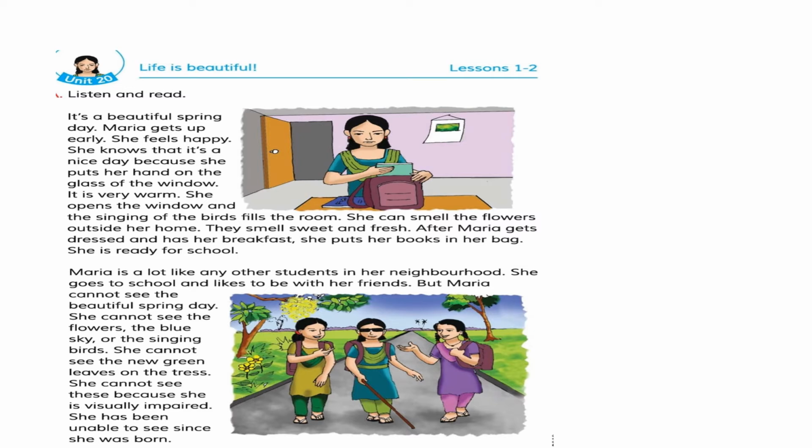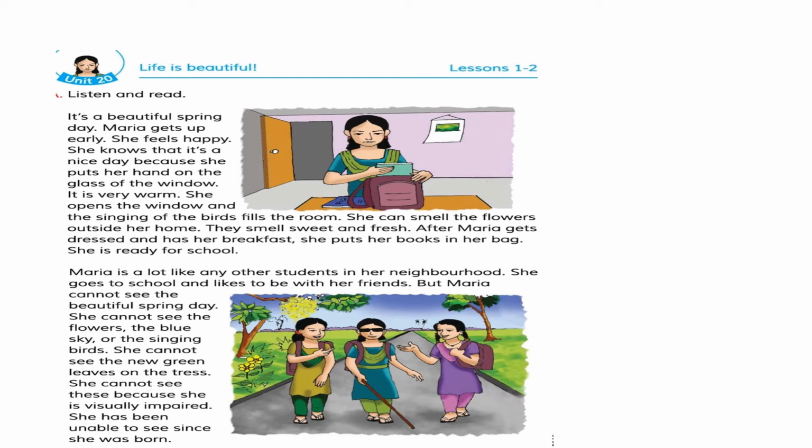In spring season birds sing. She can smell the flowers outside her window. Look at the picture. There are some flowers also. In spring season flowers bloom. They smell sweet and fresh.